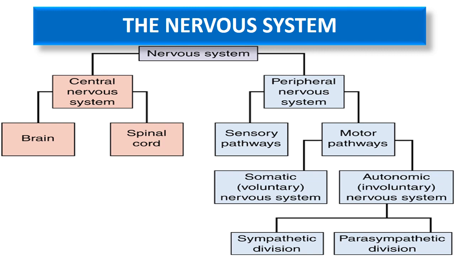The autonomic nervous system is further divided into sympathetic, parasympathetic and enteric nervous system. The nervous system of the GIT is known as the enteric nervous system. This you will study in detail. So autonomic nervous system is divided into sympathetic, parasympathetic and enteric nervous system.